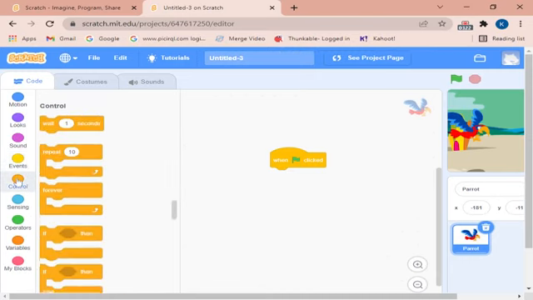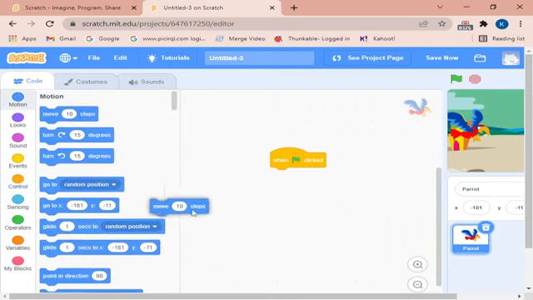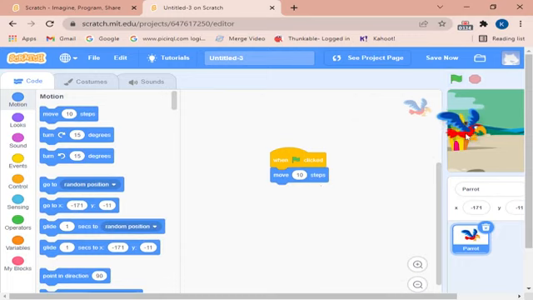Like I want to go on control. Like I wanted to move a bit. I would drag and drop this and attach it to this, just like Thunkable, and then go. It moved a bit, right? You can see it moves.